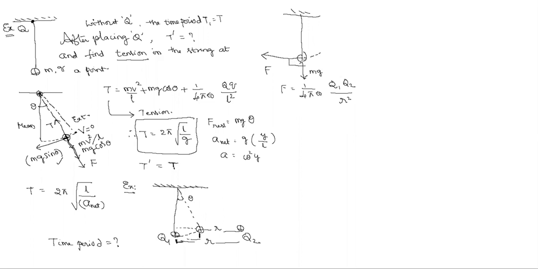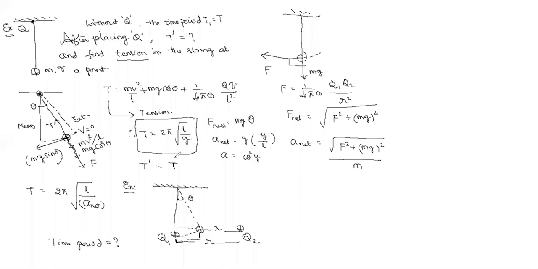Since they are perpendicular, the net force is the root of F square plus mg whole square, according to the Pythagoras theorem. So a net equals the root of F square plus mg whole square, divided by m.